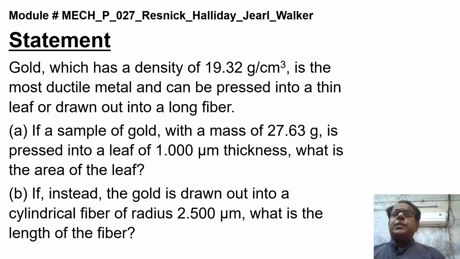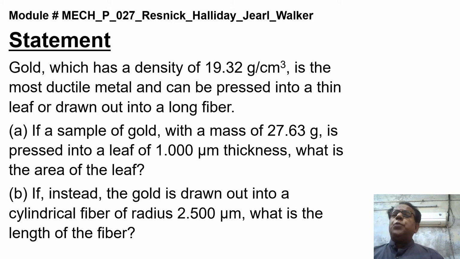Part A of this problem is, if a sample of gold with a mass of 27.63 gram is pressed into a leaf of 1.000 micrometer. Dear students, this symbol mu denotes micro, which is equal to 10 raised to the power minus 6 meter. 1 micrometer is equal to 10 raised to the power minus 6 meter.